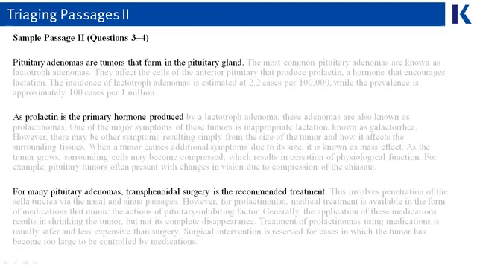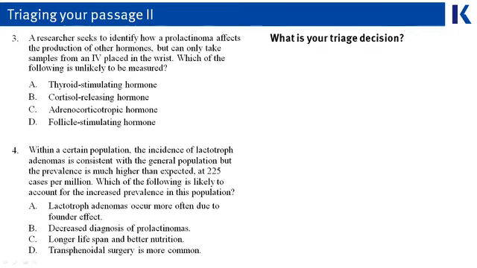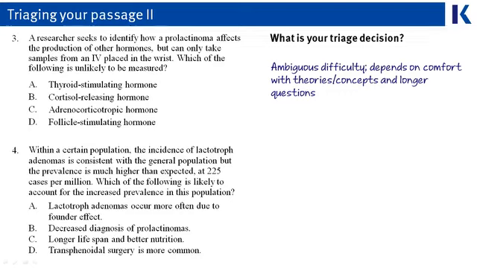If you have to get all of your information from the text, that could be hard. It's a little tricky to tell. We do see that the topic is probably the endocrine system. We've got something about the pituitary adenomas and prolactin. Moving over into the questions, we see a little bit longer than normal questions, but the answer choices aren't quite as long. Again, this passage is most likely rated at ambiguous difficulty.